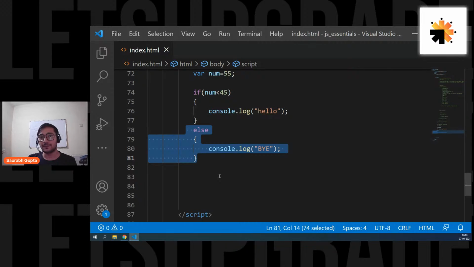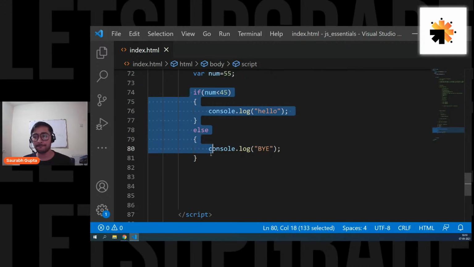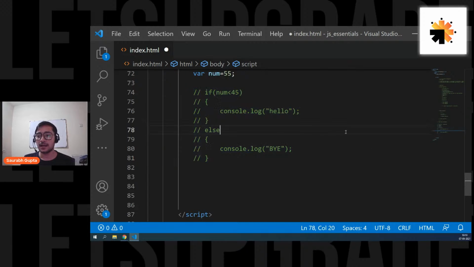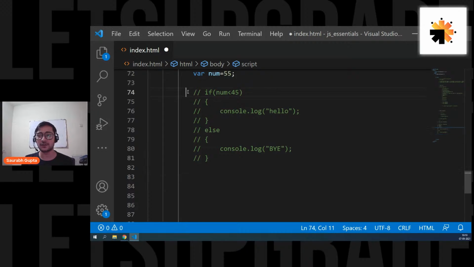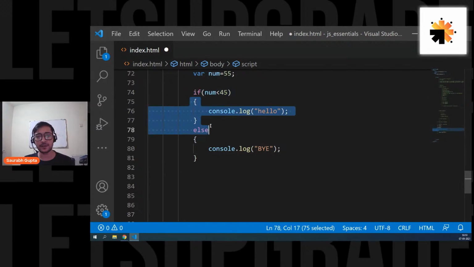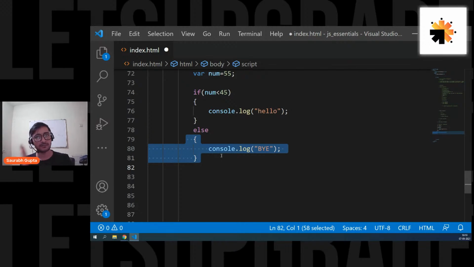So now let's move ahead and go a little deeper. Now let's comment it out. Now what if I have multiple conditions? This was only one condition, right? If this condition is true, this will be executed. If this condition is false, this will be executed. So if the condition is true, I have something. If the condition is false, I have something.